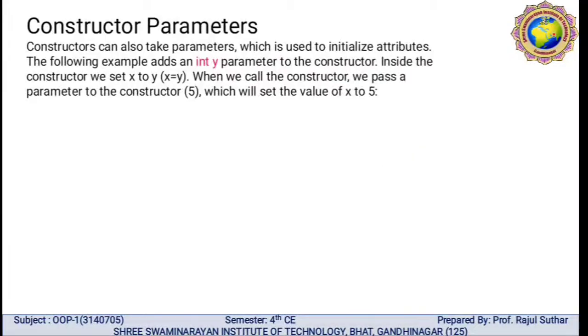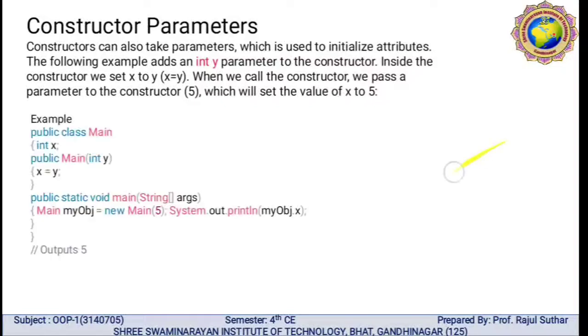Constructor parameters means a constructor can also take a parameter, which is used to initialize the attributes. In the following example, we add an integer y parameter to the constructor. Inside the constructor we set x equal to y. When we call the constructor, we pass a parameter to the constructor, so 5, which will set the value of x to 5.